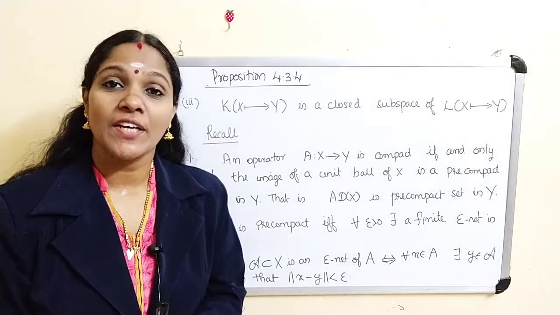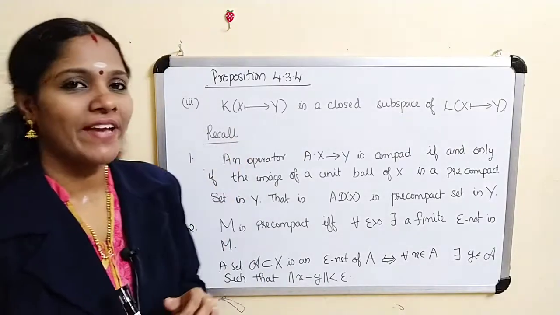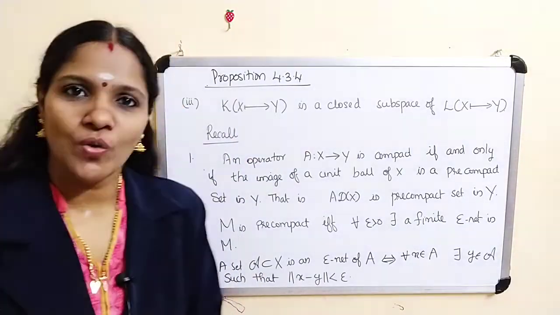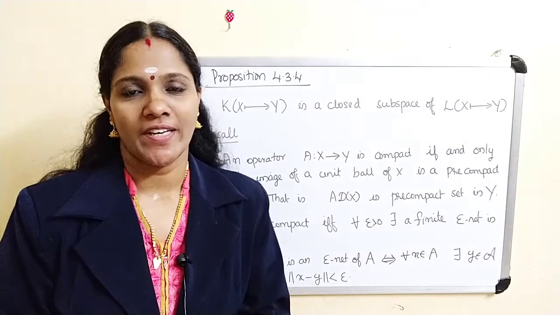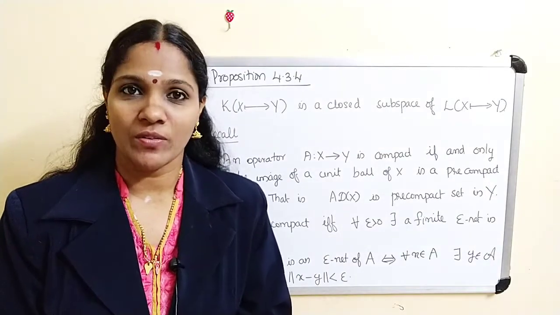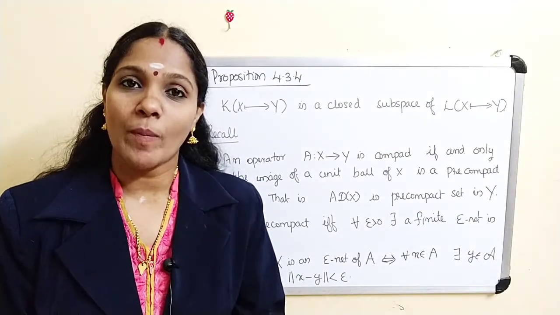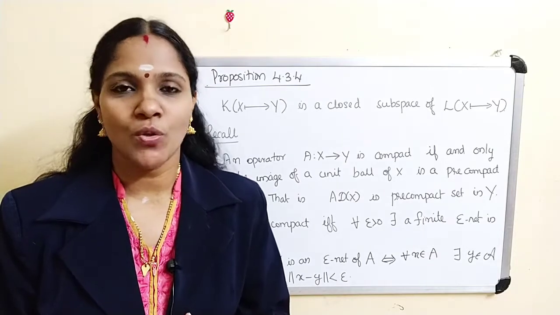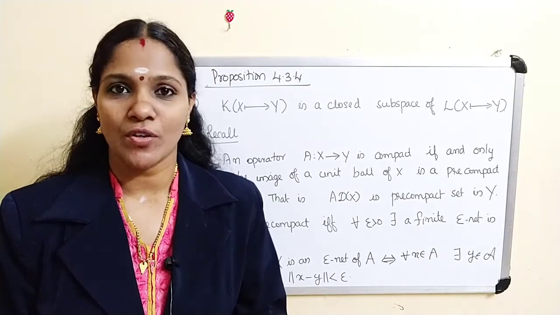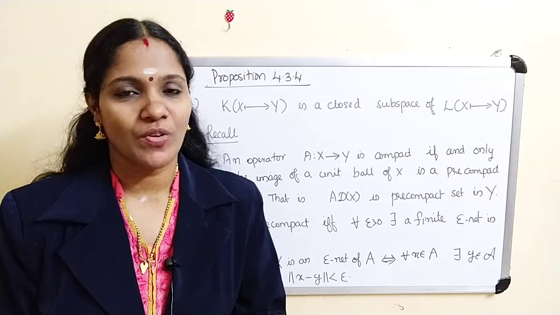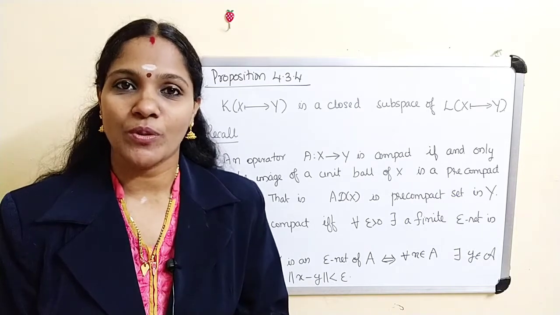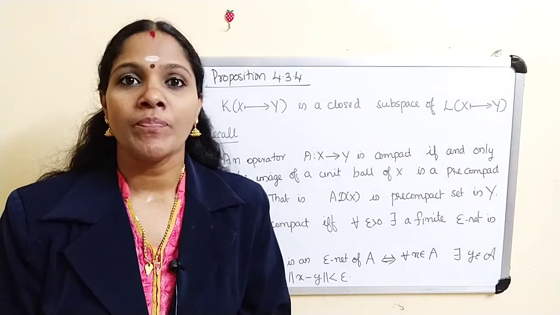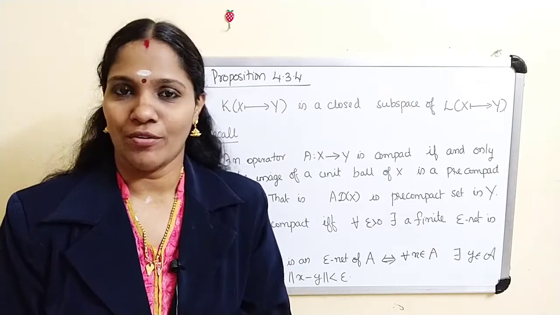Okay, and the third property is K of XY is a closed subspace of L of XY. Now what is meant by K of XY? The set of all compact linear maps from X to Y. L of XY means the set of all bounded linear operators from X to Y. Now here we want to prove that K of XY is a closed subspace of L of XY.